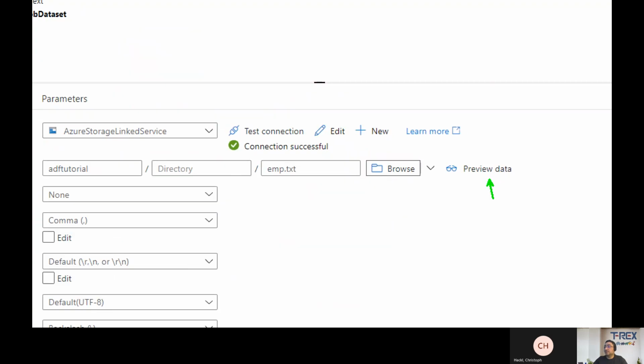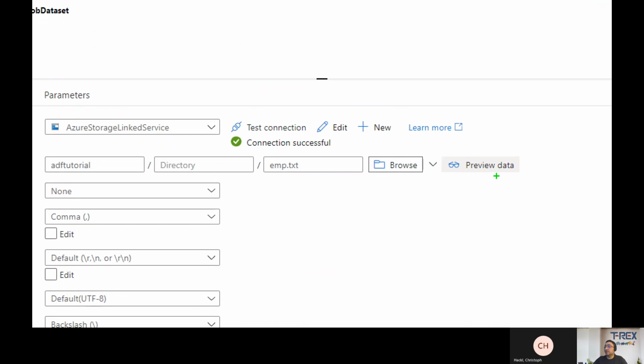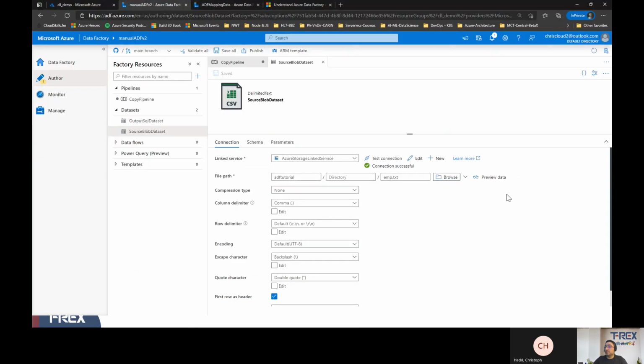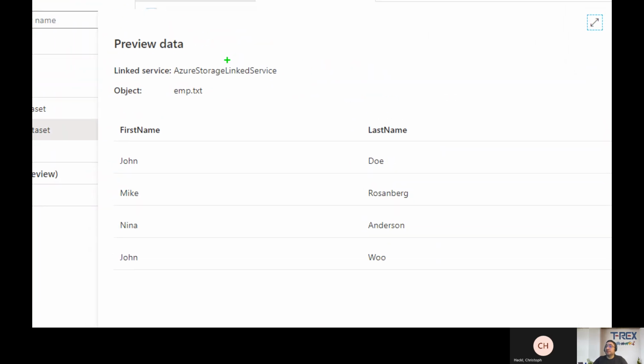That's a feature that you can use only if you are running this service and the connection and everything is working fine. I'm going to click on this preview data to see if it matches the data that I showed you initially, which I demonstrated on the blob storage. So we'll click on preview data. Once we click on it, I get this nice visualization from this linked service and the object that ADF is previewing, called EMP text.